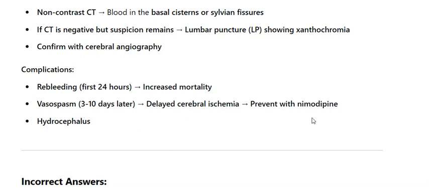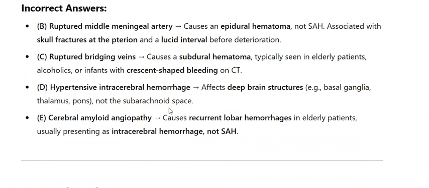Incorrect answers. B. Ruptured middle meningeal artery, causes an epidural hematoma, not SAH, associated with skull fractures at the pterion and a lucid interval before deterioration. C. Ruptured bridging veins, causes a subdural hematoma, typically seen in elderly patients, alcoholics, or infants with crescent-shaped bleeding on CT.